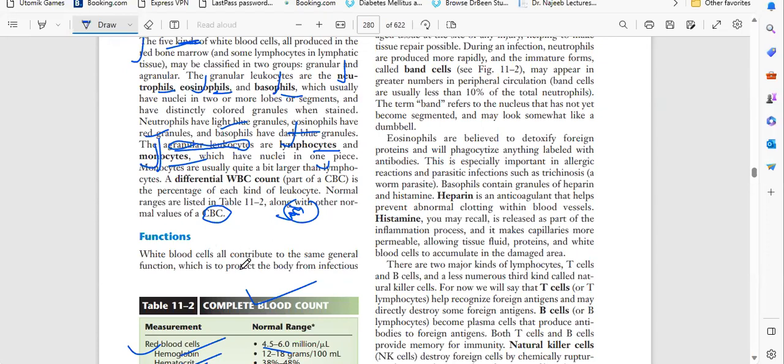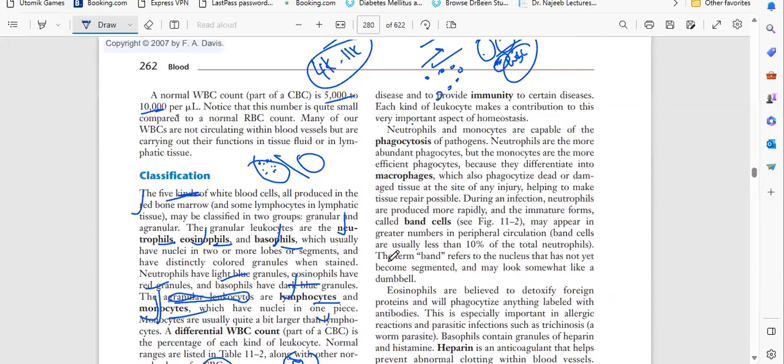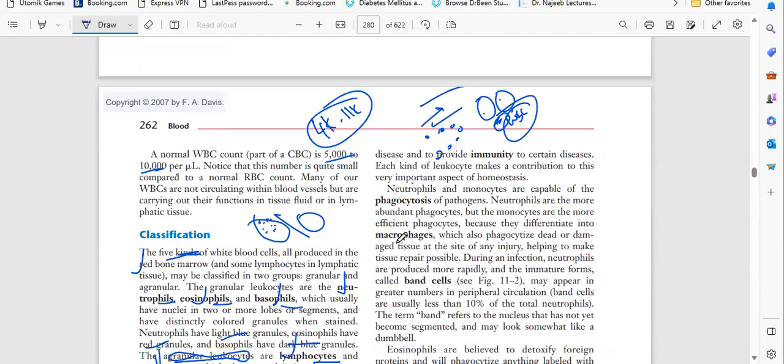So its main function is protection of the body. Okay. It is the protection of the body. And it has to give immunity. We have to give immunity.